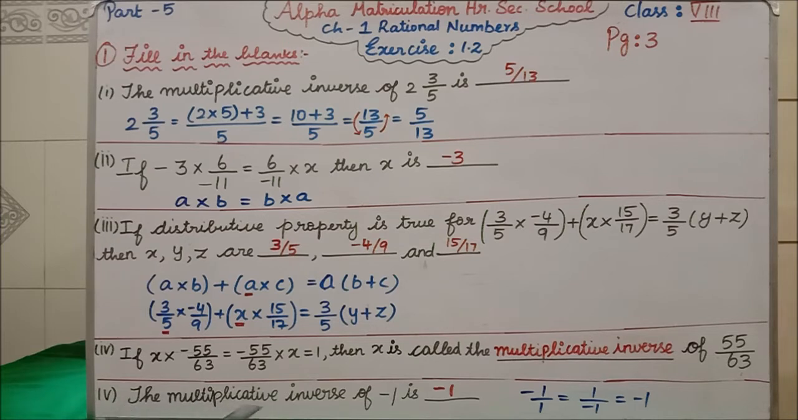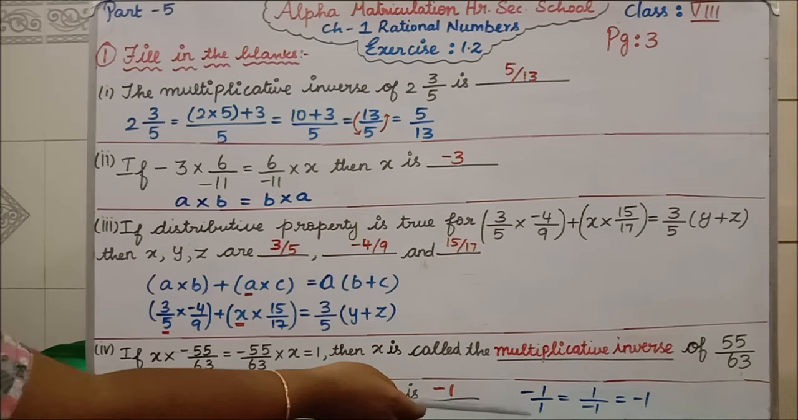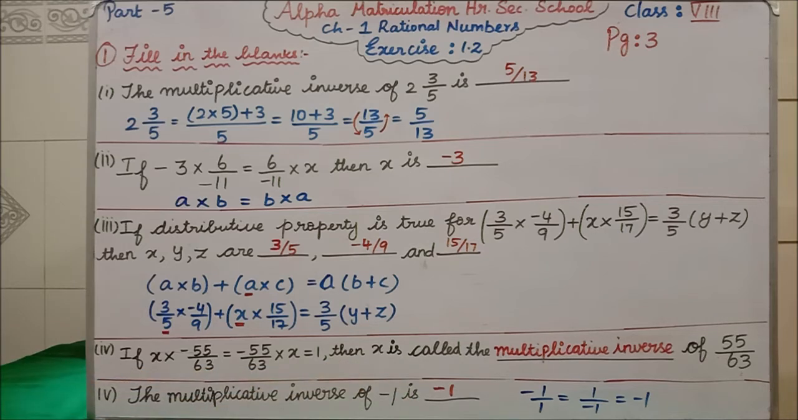The multiplicative inverse of minus 1 is blank. For that the same answer, minus 1. How are we writing the same answer as minus 1? See, here we are having minus 1 only. For this, have they given any denominator? No denominator they have given. So which means we ourselves have to take the denominator as 1.